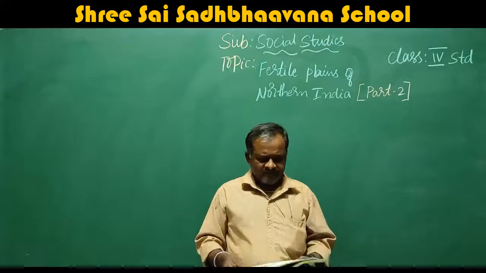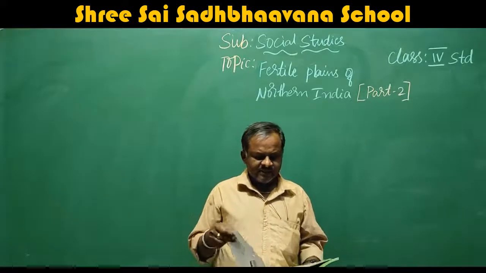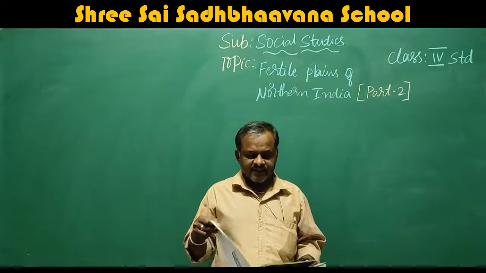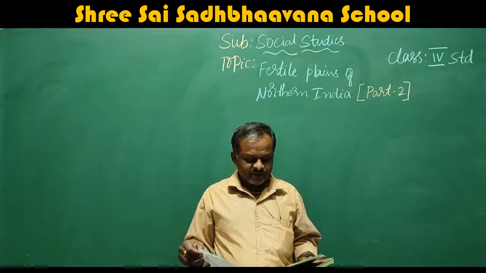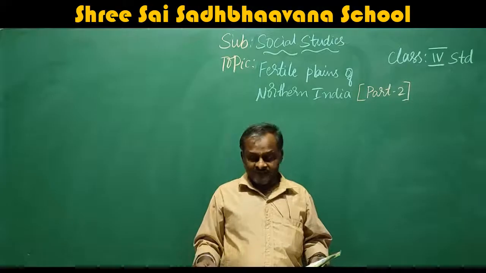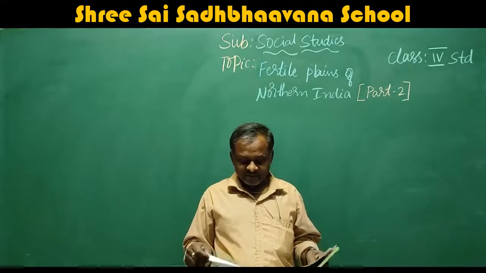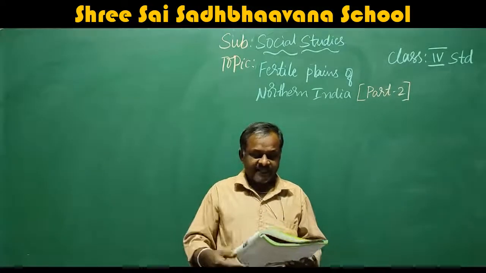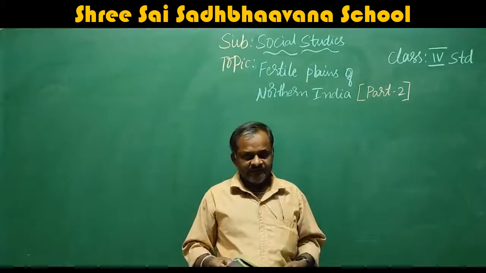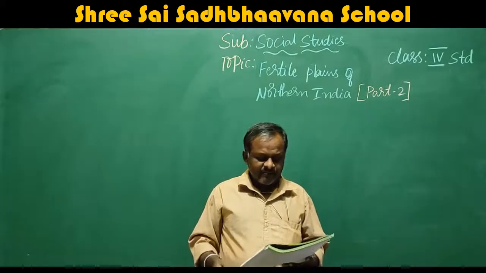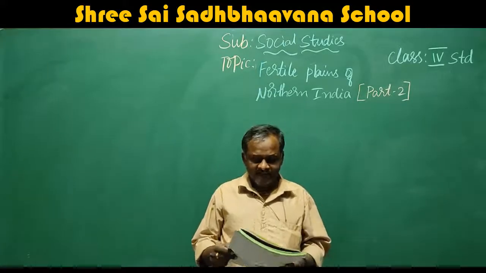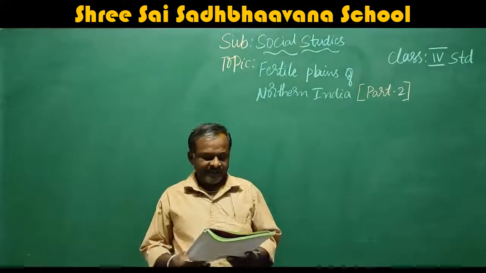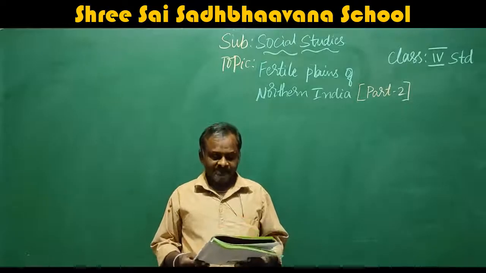Now we are studying the third lesson, that is Fertile Plains of Northern India. In that we have discussed where they are located and the physical features and divisions of the northern plains, that is the Satluj Basin, the Ganga Basin, and the Triveni Sangam, which we have completed. Now we will move to the Brahmaputra Basin. I will read the Brahmaputra Basin.